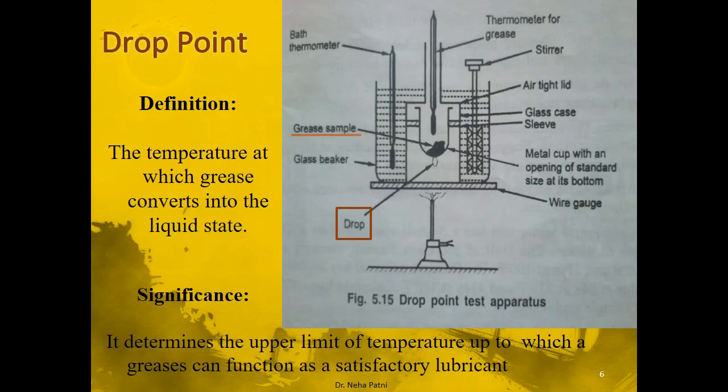The drop point could be 85 for a sample, and that means up to 85 it is going to be stable, and after that it will convert into liquid state. So I hope you now understood what is drop point of a grease.